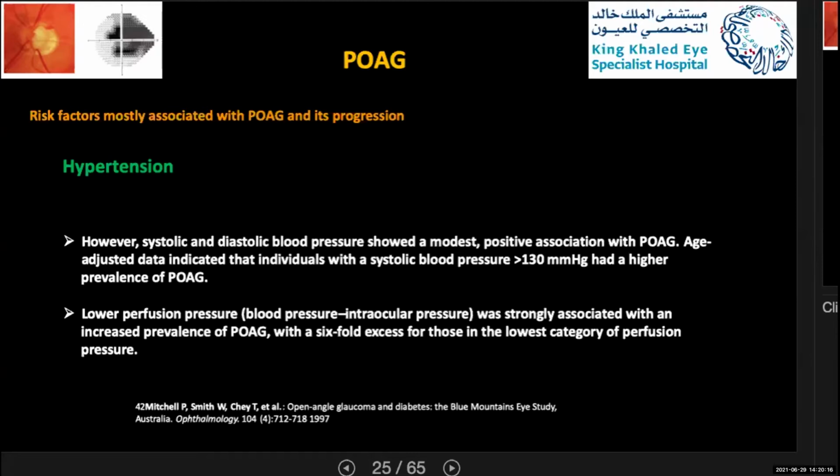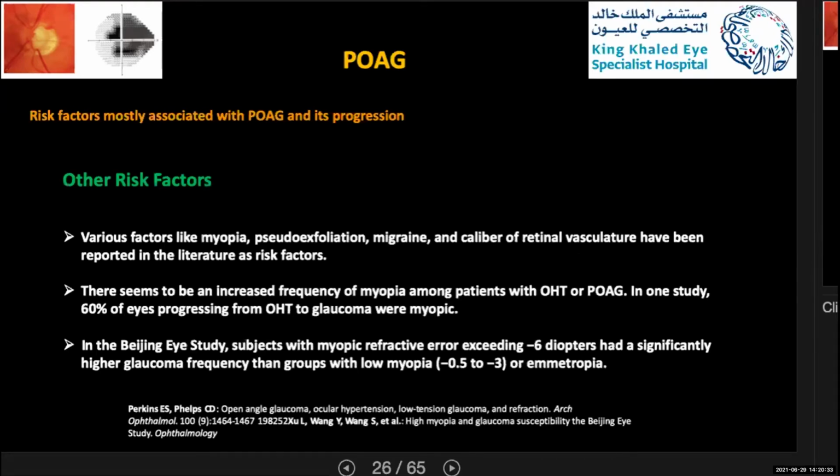Also, lower perfusion pressure was strongly associated with increased prevalence in this study, with a 6-fold excess for those in the lowest category of perfusion pressure. So these are the main risk factors that have been mentioned in the literature. Other risk factors, like myopia, exfoliation, migraine, and caliber of the retinal vasculature, have also been reported as risk factors.